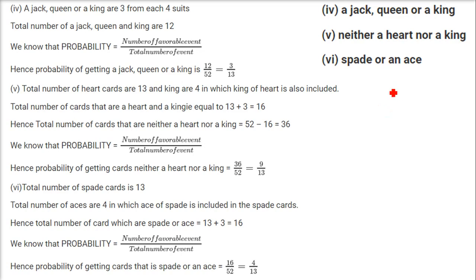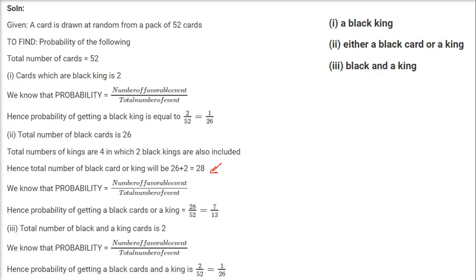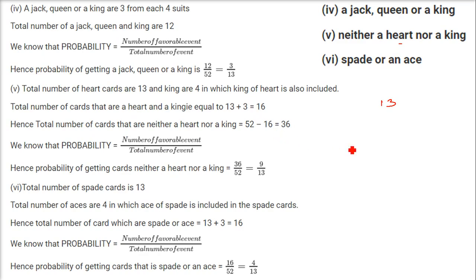How many hearts are there? First of all, let me tell you that the total number of hearts is 13. It should not be a king also. So hearts and the total number of kings. We have already taken one heart, so 13. How many kings are there? 1, 2, 3, 4. But we have already taken one, so it will be 3 from the other suits. It will be 16. Now this 16 is heart and king.